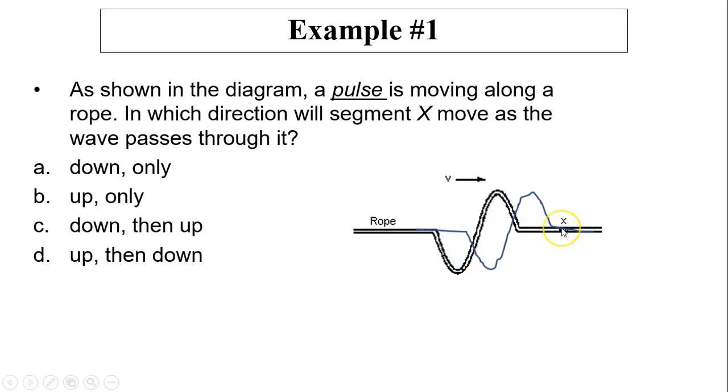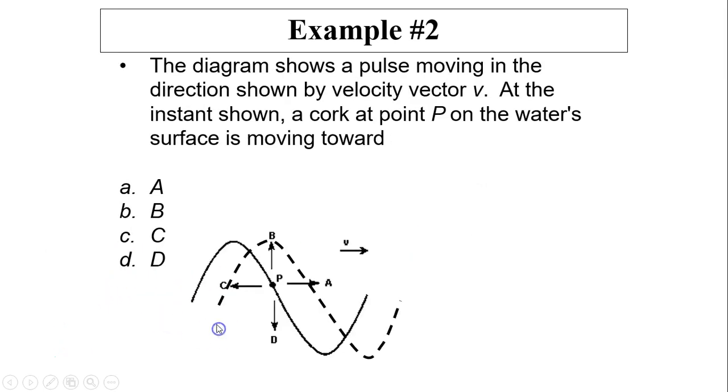It's moving to the right, not moving. Now it has to move up, then moves down. So the X has to move up, then down.